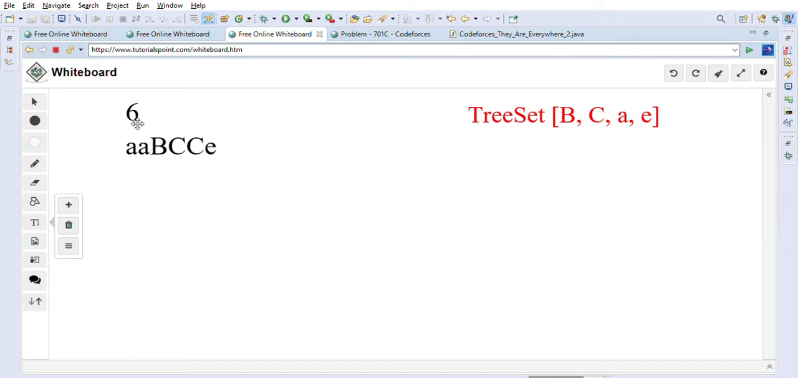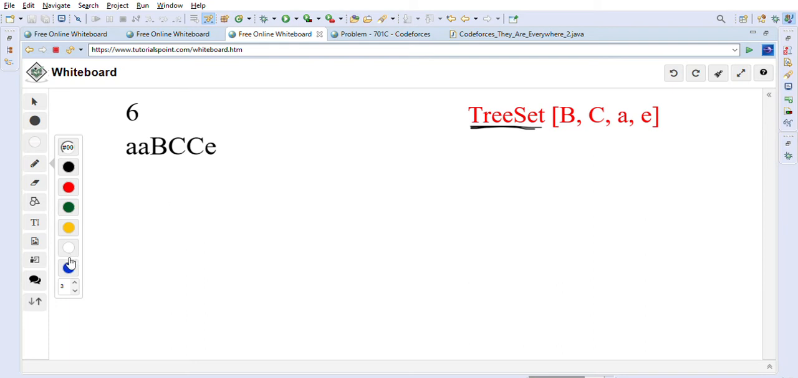So this is a 6 length string. The first thing we will do to solve this problem is put all these characters into a TreeSet. Java has a TreeSet which can hold unique characters, because it's a set and they will be ordered. So as you can see, B, C, A and E. These are the 4 characters in this string. So we have to find the minimum length string which has all these characters present.